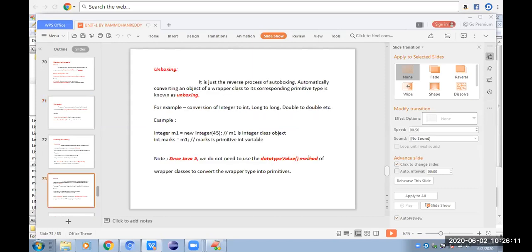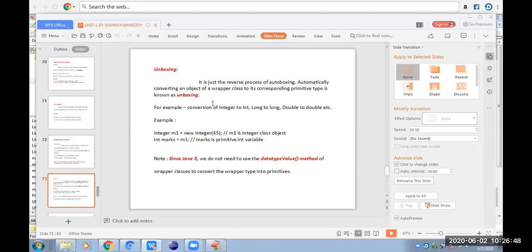The dataTypeValue method is not used. Whatever object we want to assign, we are directly assigning from Java 5 onwards. It is directly taking it, so the programmer has no headache. For converting an object to a primitive data type or a primitive data type to an object, the programmer has no additional work. Simply he will create the object and assign the ordinary variable to the object. If you want the reverse, simply he will create the object and assign the value of the object to the ordinary variable directly. No need to do any special conversion.